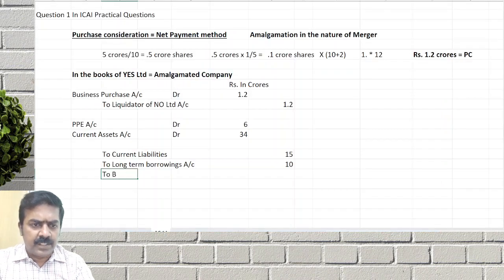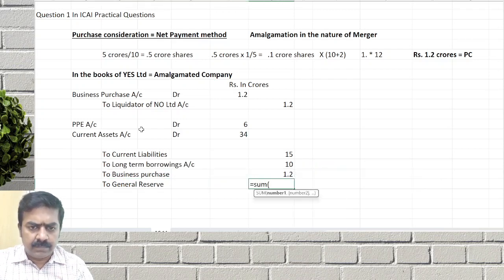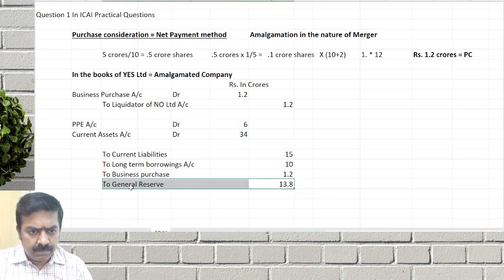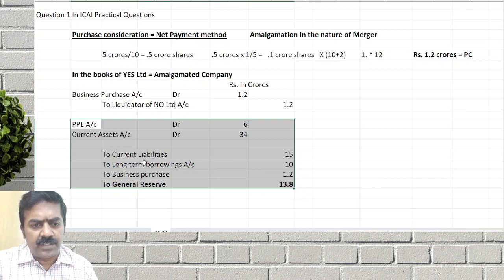So to business purchase, 1.2 crores, the balancing figure will become what? General reserve. The balancing figure becomes a general reserve.